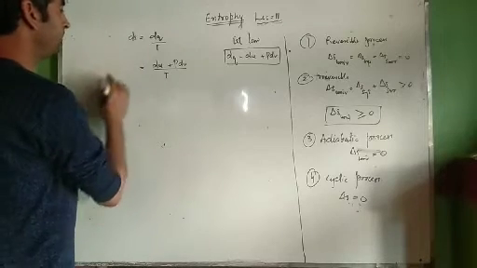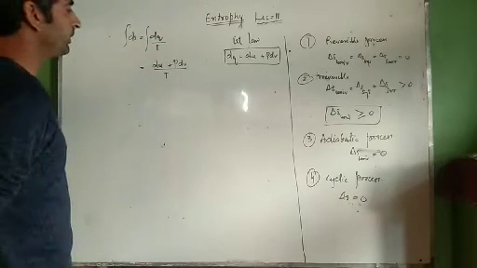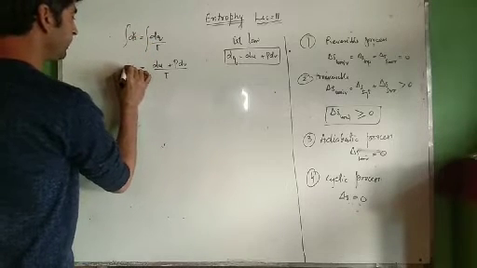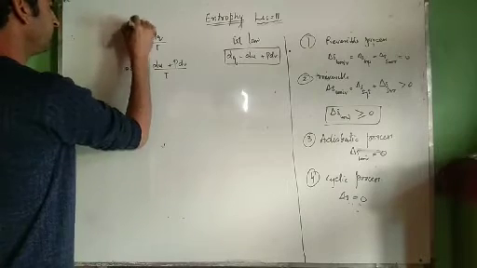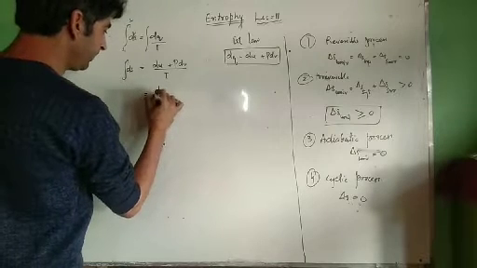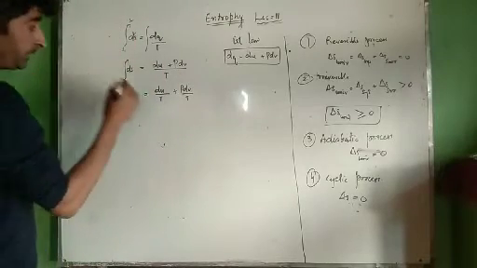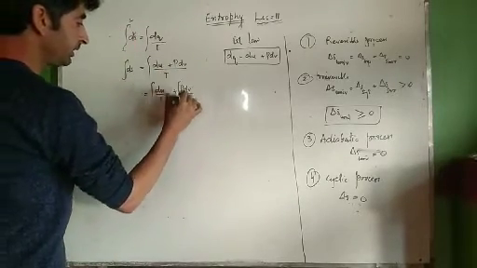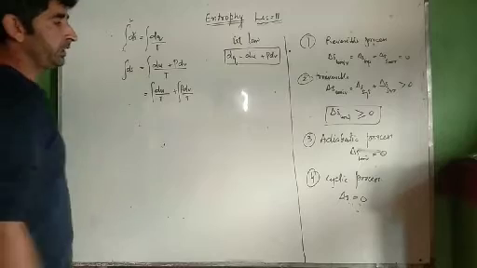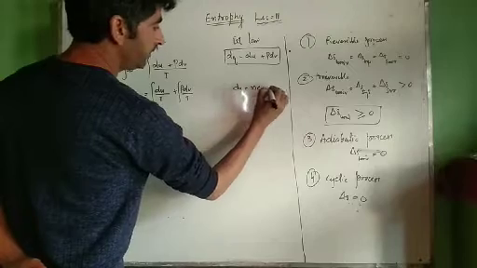If I integrate this equation, then the integral of dS is equal to the integral of dq by T. Therefore the integral of dS will be equal to S, that is the change in entropy, delta S, between the limits S1 and S2. Or let me write it, the integral of dS is equal to dU by T plus P dV by T. Now see, dU divided by T plus P dV divided by T. Now we know that dU is equal to n Cv dT.